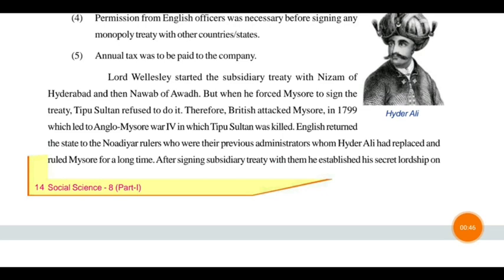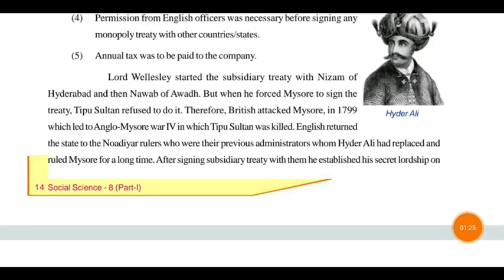Therefore Mysore was attacked in 1799, and the war was called the Anglo-Mysore War 4, in which Tipu Sultan was killed. Mysore was then given to the Wodeyar ruler, the previous administrators whom Hyder Ali had replaced and who ruled Mysore for a long time.